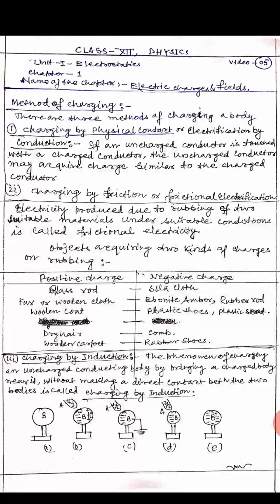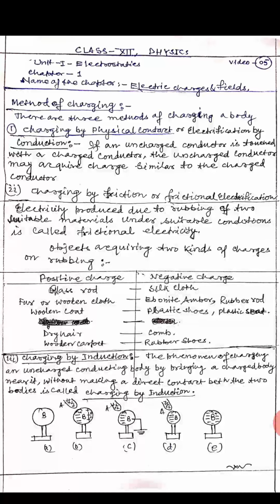In other words, it is the phenomenon of charging of a conductor in which opposite charges appear at its closer end and similar charges appear at its farther end in the presence of a nearby charged body.